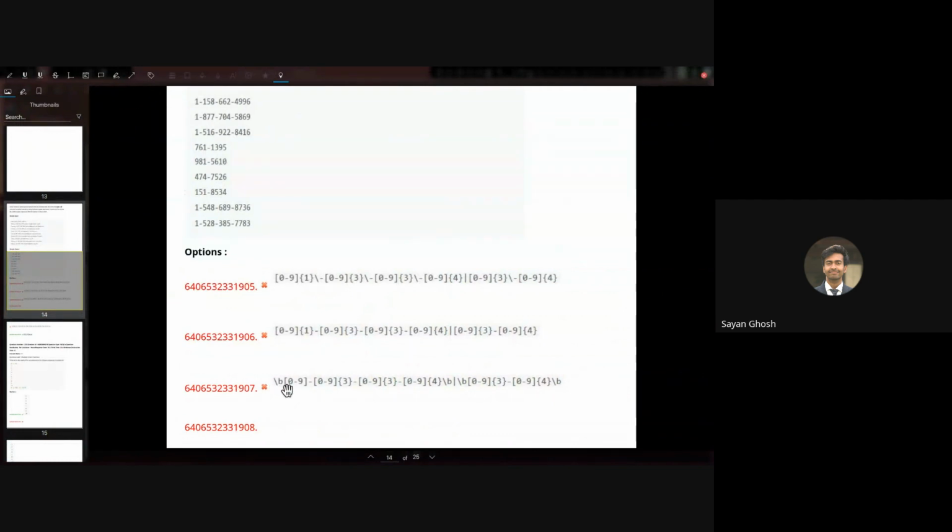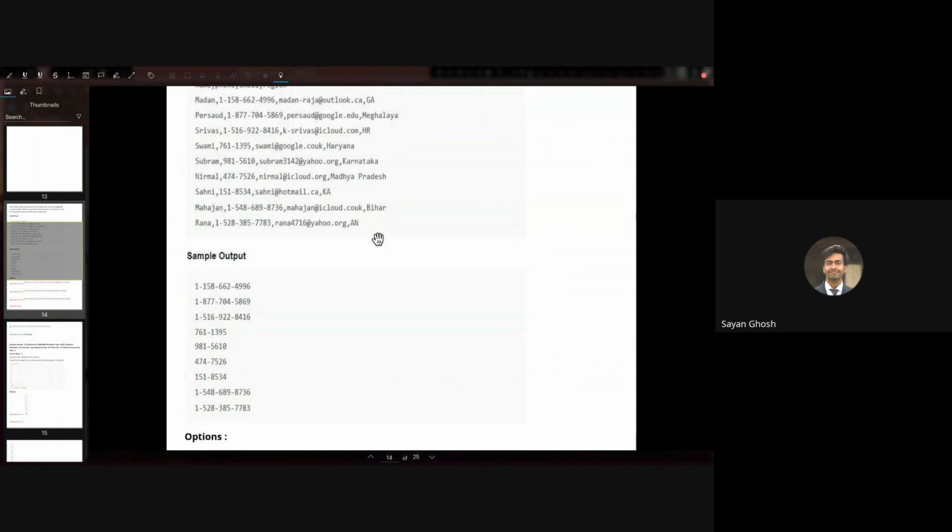The third option is the same as the second option, but we also have the \b, which is the word boundary. So we are saying that the number should be a word of its own, which is true because we have a comma to the left and to the right of it. So comma will act as a word terminator, and can also be considered as the word boundary.